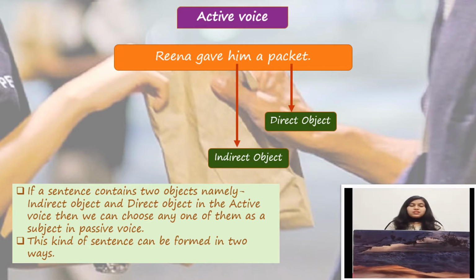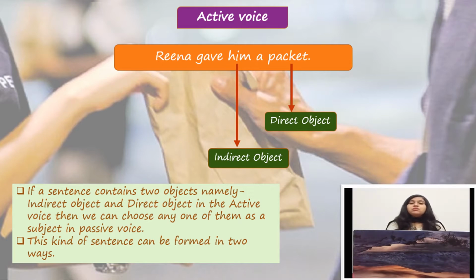So the rule is, if a sentence contains two objects, namely indirect object and direct object in the active voice, then we can choose any one of them as the subject in passive voice.